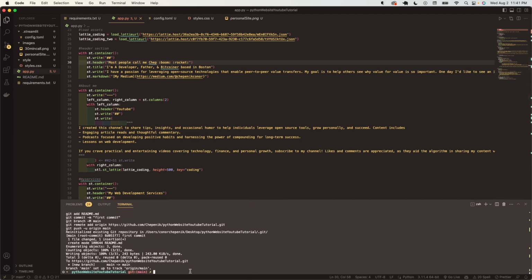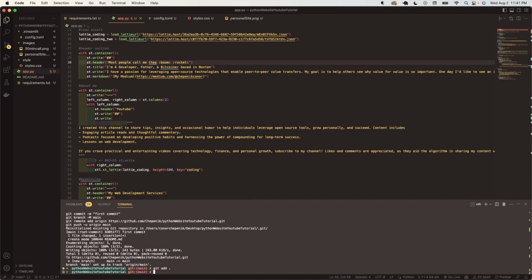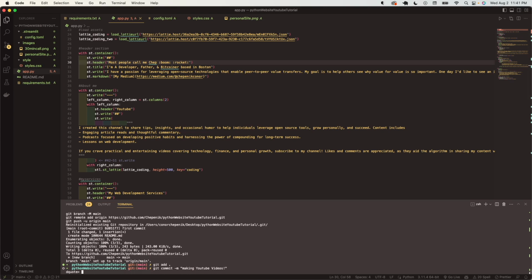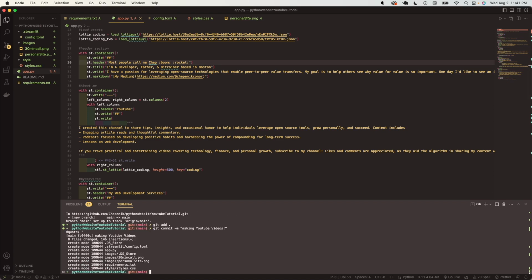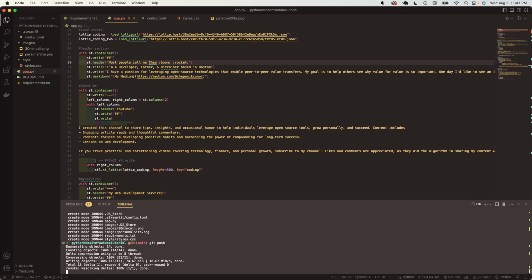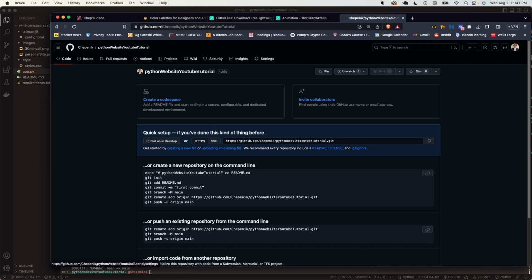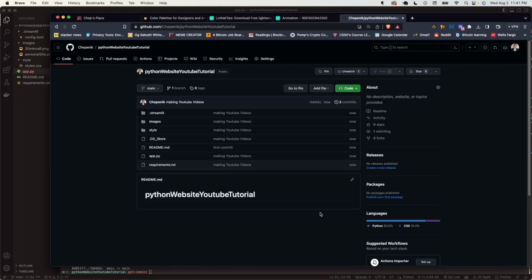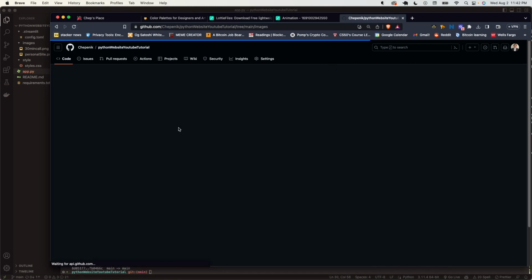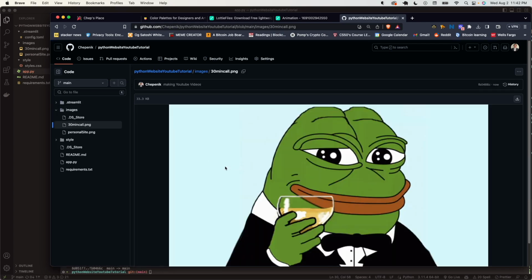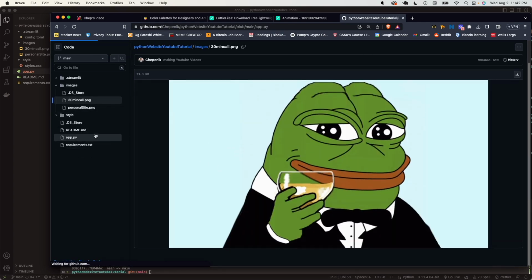Fantastic. Gonna hit everything. Git add, git commit, "making YouTube videos" in parentheses, double quote. Git push. Go back to GitHub. I'm hitting Command Tab for those wondering, and then back to the Python website YouTube tutorial. And it looks like, let's just check the images folder. Fantastic. Looks like that's been uploaded.